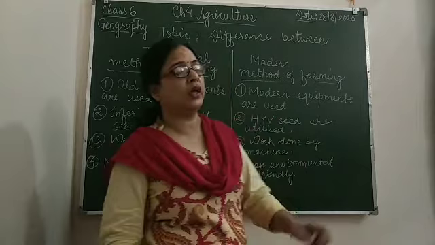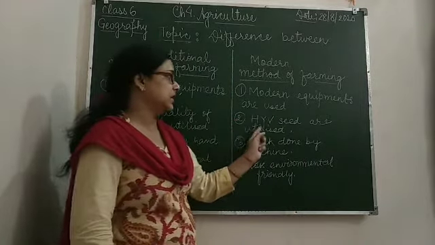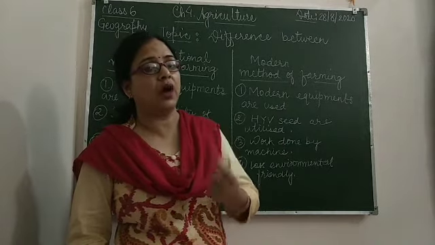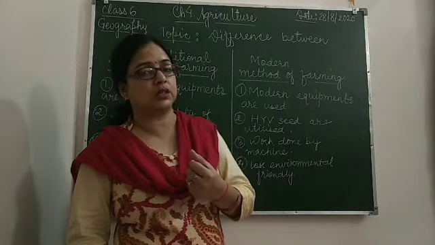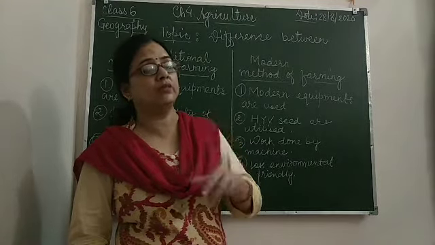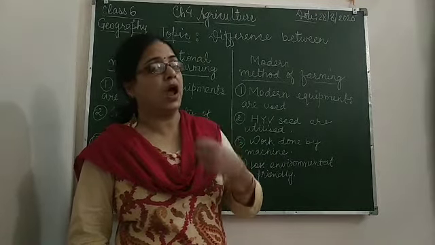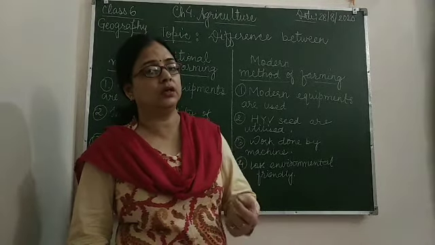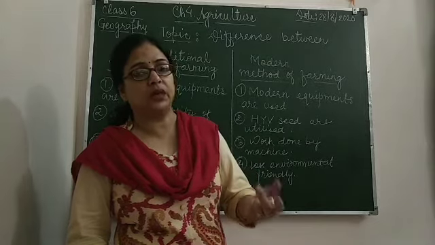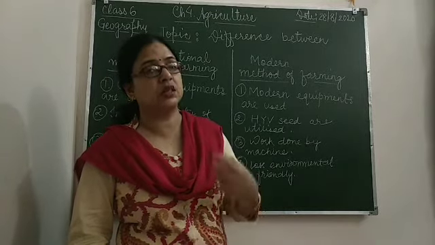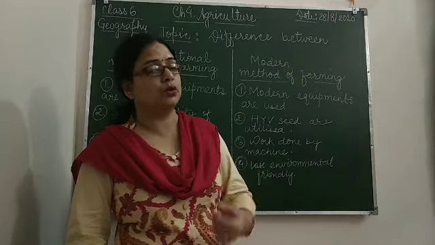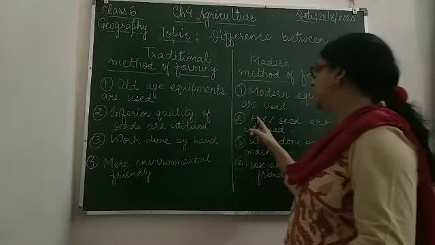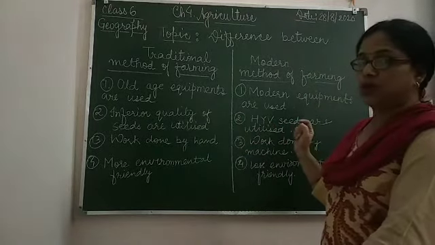Whereas in the modern method, HYV seeds are utilized, high yielding variety seeds. So it gives a high production. And in place of manure or cow dung, chemically based fertilizers, insecticides, and pesticides are used. So again, the difference is inferior quality seeds versus superior quality seeds.